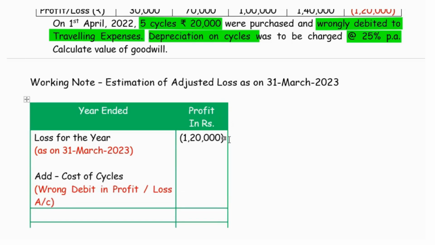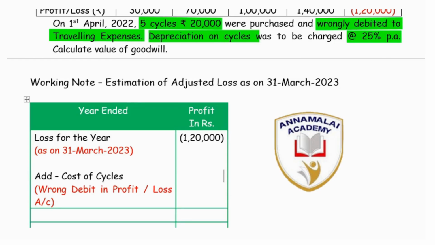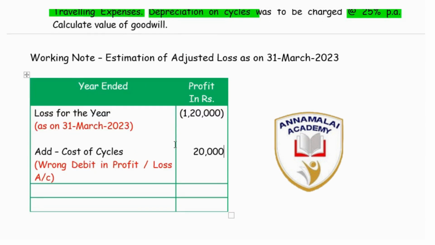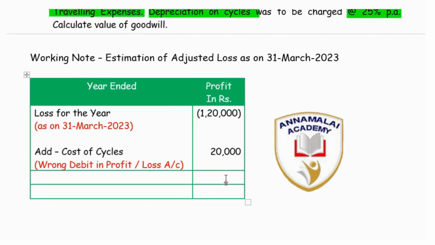The amount that we are going to add back is rupees 20,000. 1,20,000 is a negative value and 20,000 is a positive value. So when we add this back, we arrive at 1 lakh rupees as a negative value.